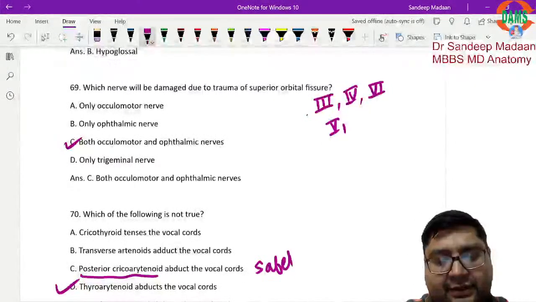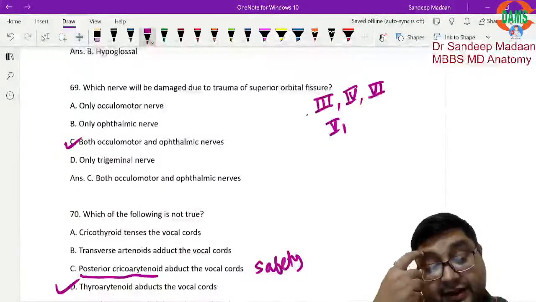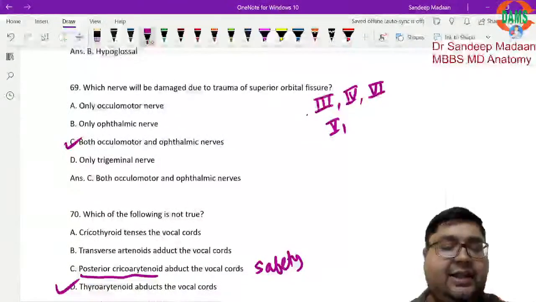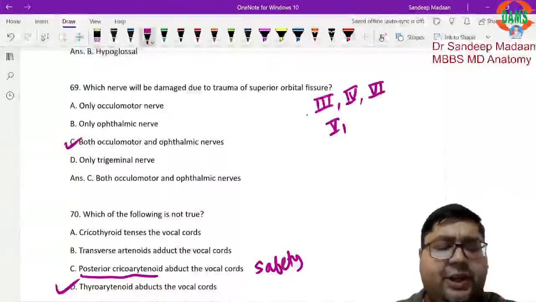It is also called the safety muscle. Do you appreciate this? Because it can abduct the vocal cord and respiration is feasible. Otherwise, respiration will be affected. Thyroarytenoid will do the adduction.